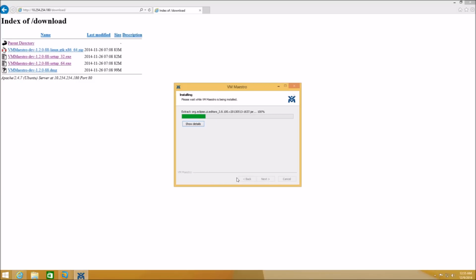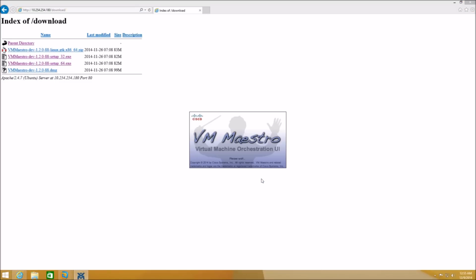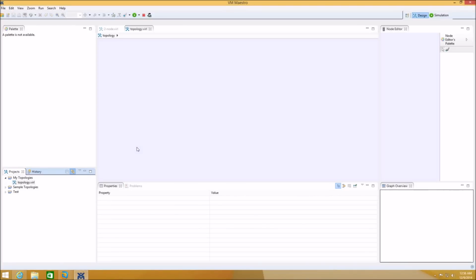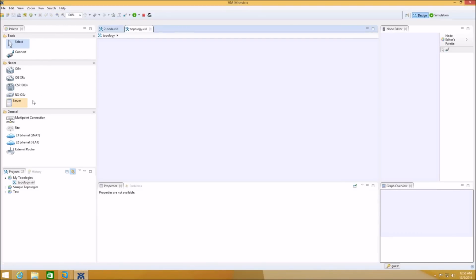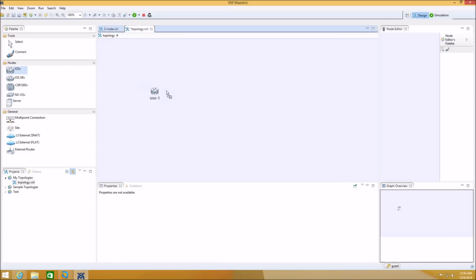It depends on your platform. You can either install the VM Maestro 64-bit client or the 32-bit client. And it will go through a guest setup process in the beginning, and once you go through that guest user setup, you end up in the VIRL design and simulation panes.